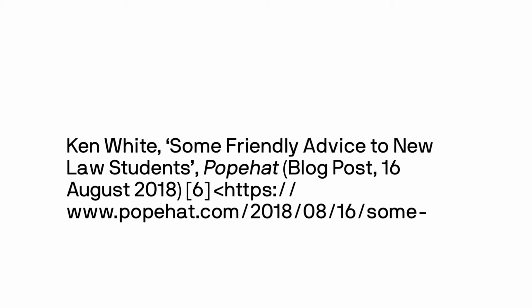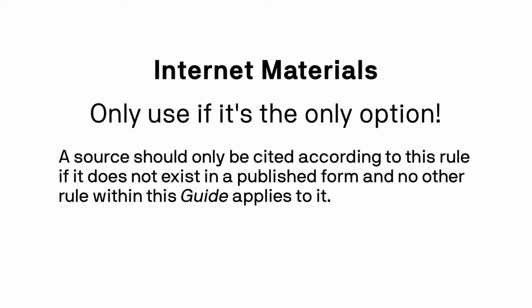One important consideration: AGLC 4 treats the internet materials format as a last resort. To quote the guide, a source should only be cited according to this rule if it does not exist in a published form and no other rule within this guide applies to it. If there is any other approach to citing online material, you should use that approach.